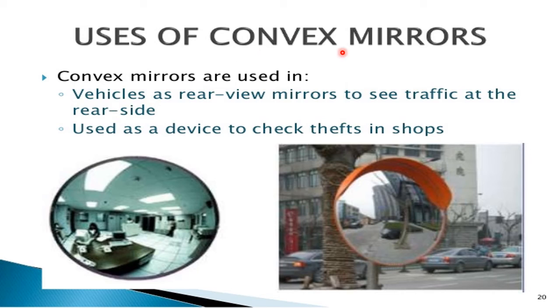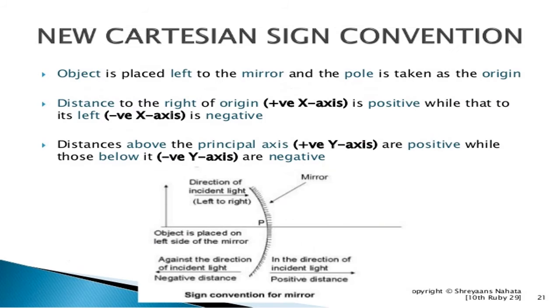Uses of the convex mirrors. The convex mirrors are used in vehicles as rear view mirrors to see the traffic at the rear side. They are also used as a device to check theft in shops. Okay, these are the uses of the convex mirror.